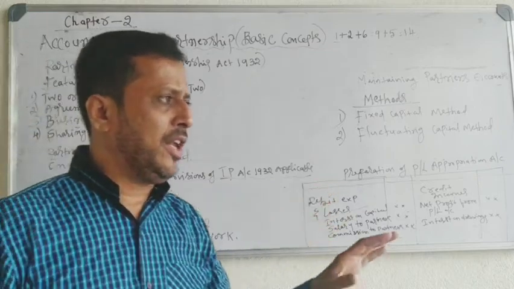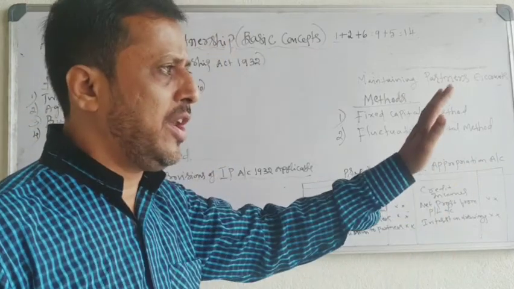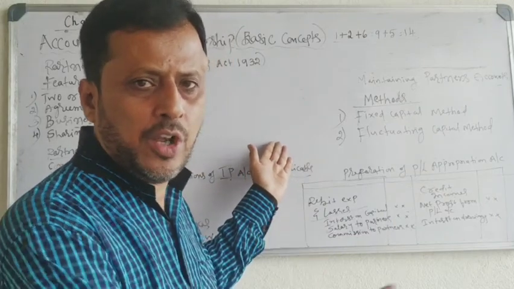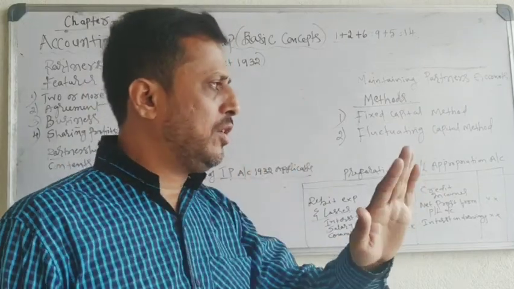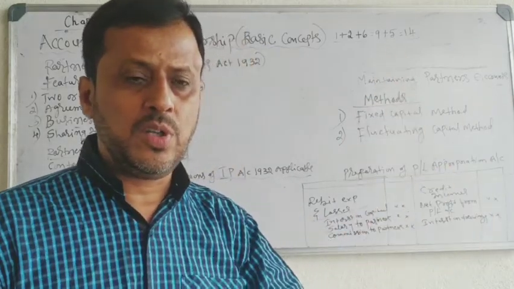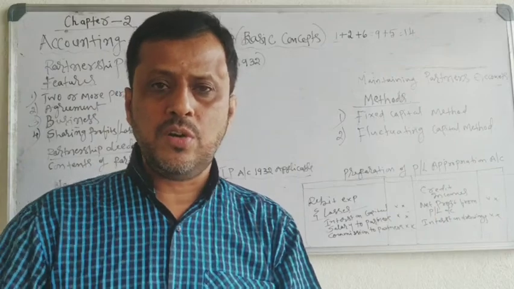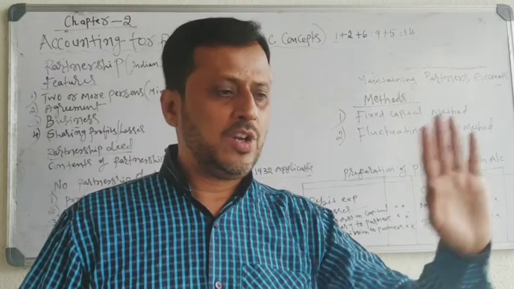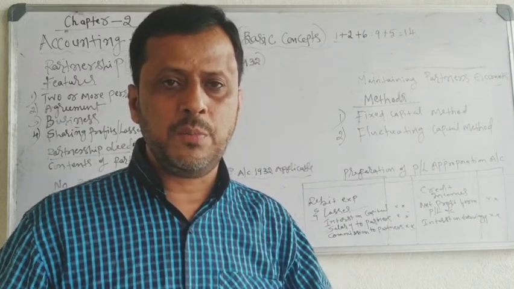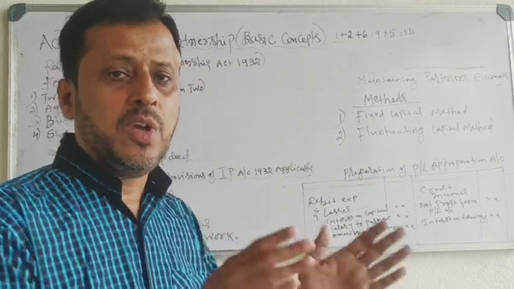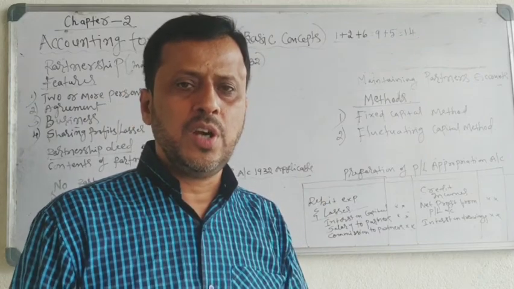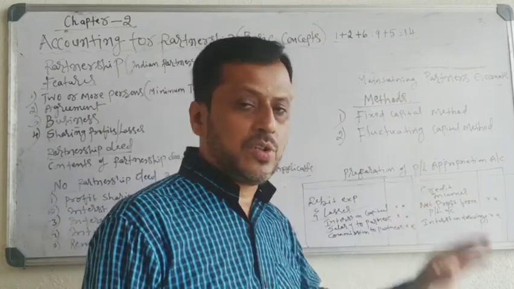Actually, in final accounts of partnership firm, you have trading account, but you will not prepare trading account here. It is not included in your syllabus. You have trading account, profit and loss account, profit and loss appropriation account, balance sheet. Trading account, profit and loss account, balance sheet you will not prepare because it is not included in your syllabus. Only one account you have to prepare, that is profit and loss appropriation account. You will get a 6-mark question on that problem.